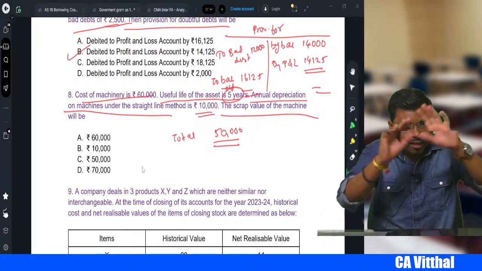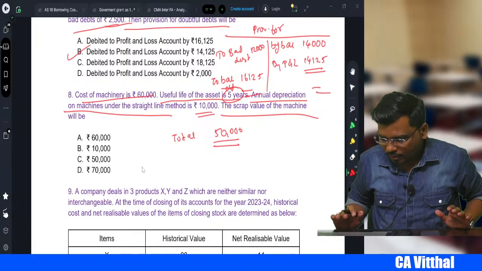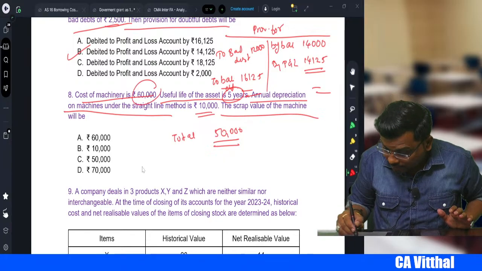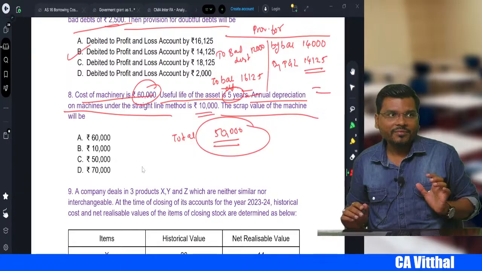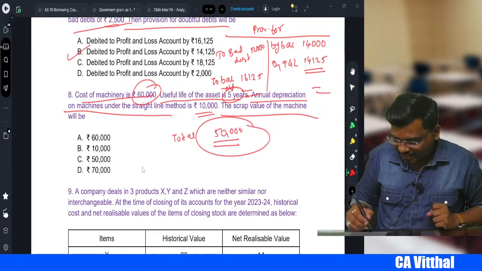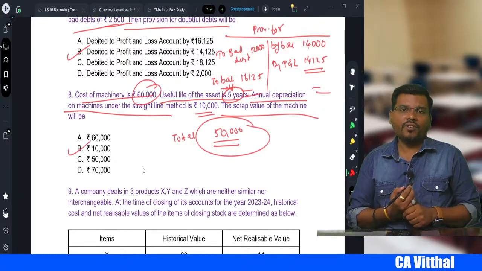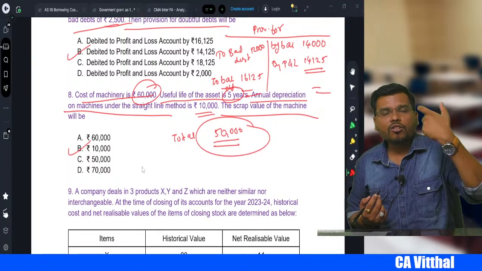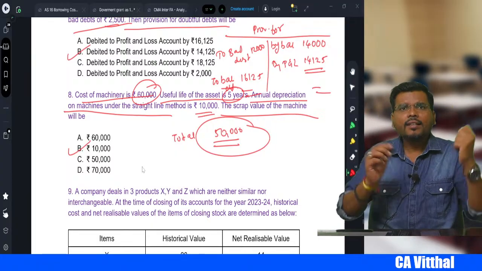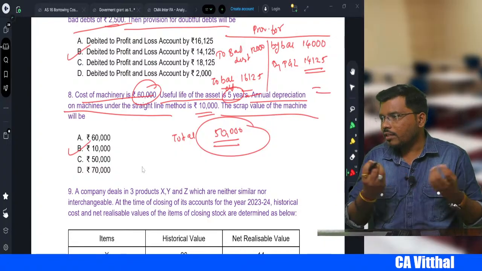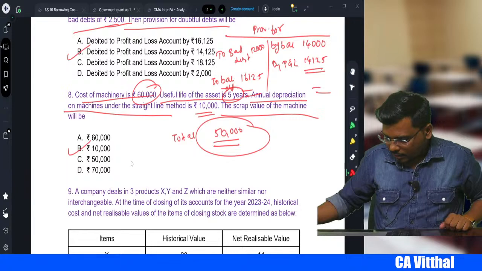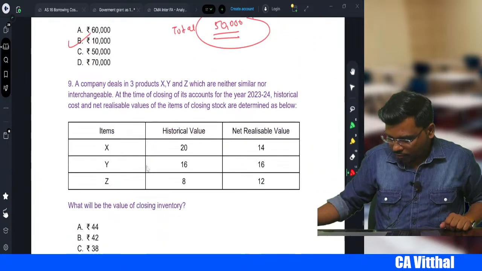That means my cost of the asset become how much, sir? Cost of the asset 60,000. Total depreciation we are going to charge 50. So balance become what? Scrap value, right? Yes. So 10,000 will be the scrap value. Cost of the asset 60 minus your total depreciation 50. So 10,000 is nothing but your scrap value, that is residual value. Next one.